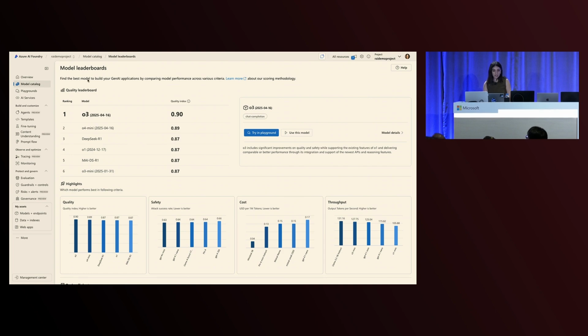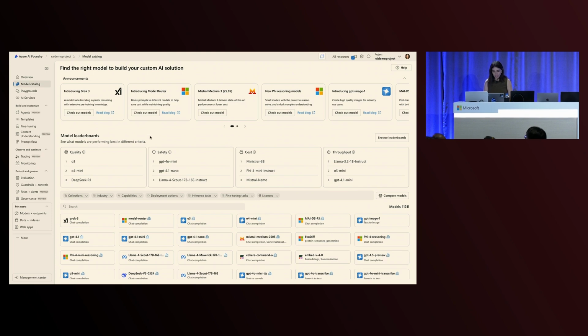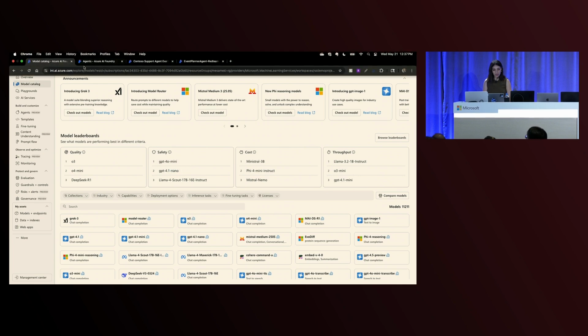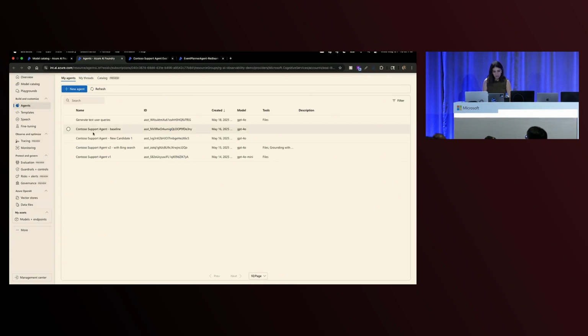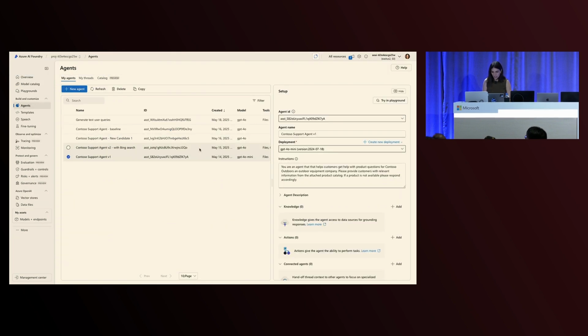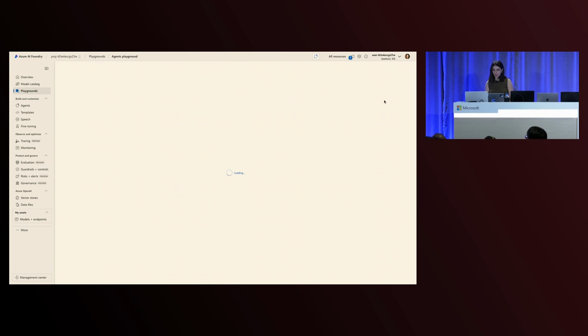So in this case, let's say I take a look at quality, O4 Mini and O3, both are leading the way. I can also take a look at safety. Seems like GPT-4o Mini is leading the way. So that is the one that I choose. But again, note that you can also redefine these benchmarks on your own data. I'm going to open our agent in our playground right now, and let's take a look together.